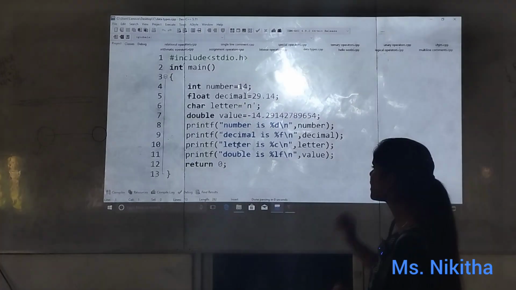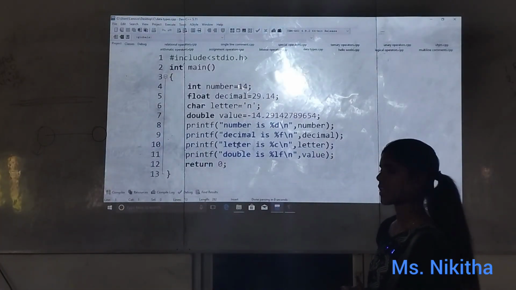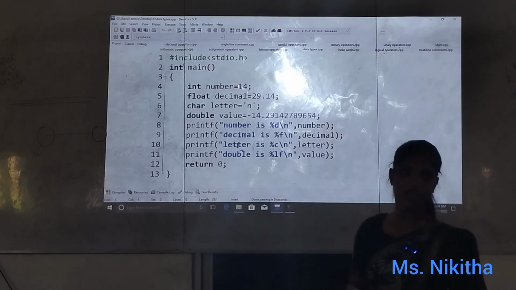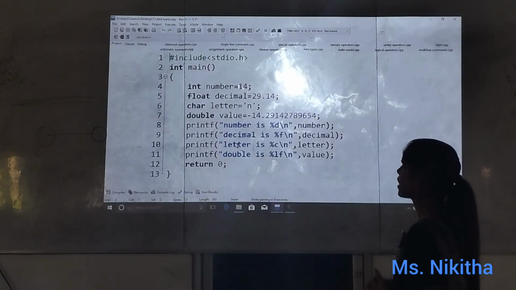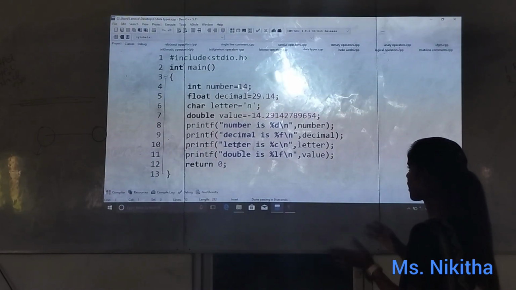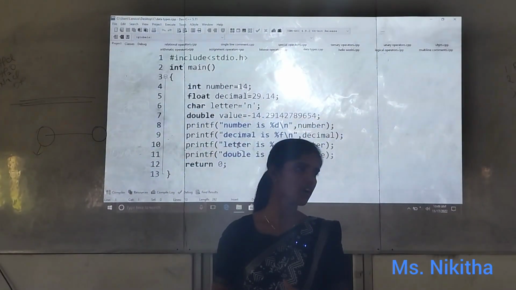So what will it print? What comes in the output? Number is 14, decimal is 14.29 and letter is n, then value is minus 14.291429 like that. Whatever number I have given, that will be displayed in the output.